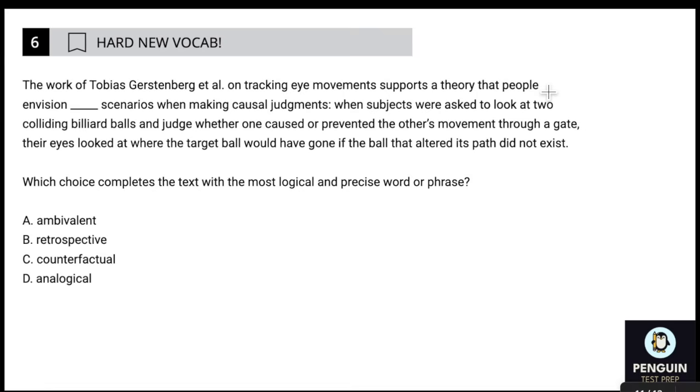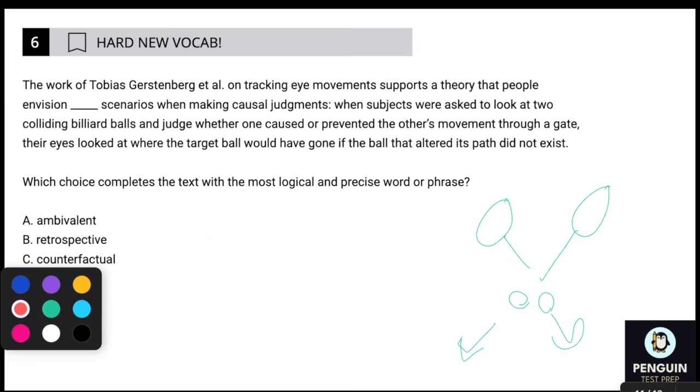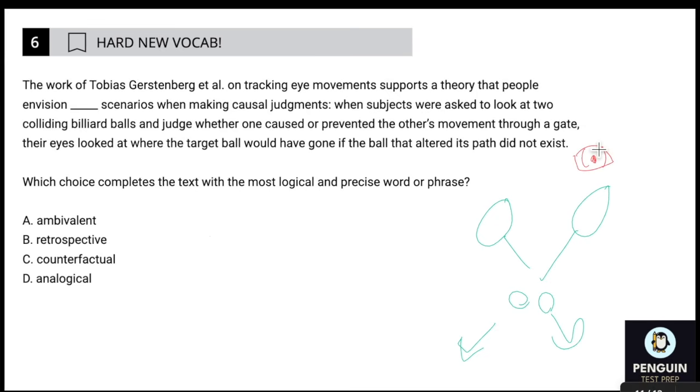So basically, we've got some balls. They're coming together and hitting each other and kind of making each other bounce. And they're saying that these people are envisioning, this is completely unnecessary. Whatever you do, do not draw pictures during the SAT.